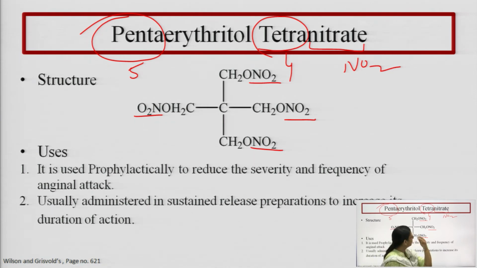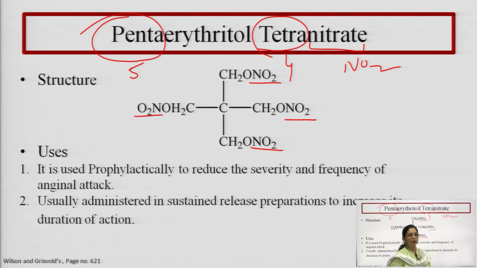This pentaerythritol tetranitrate is used prophylactically to reduce the severity and frequency of anginal attack. It is generally administered in a sustained release preparation to increase its duration of action.